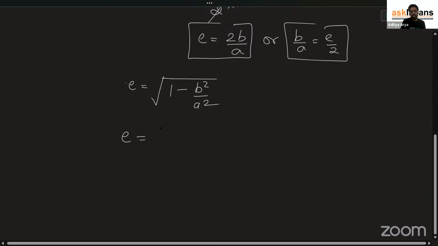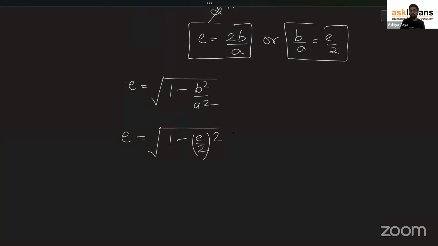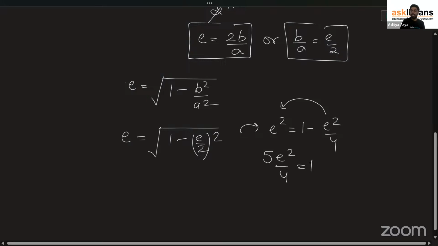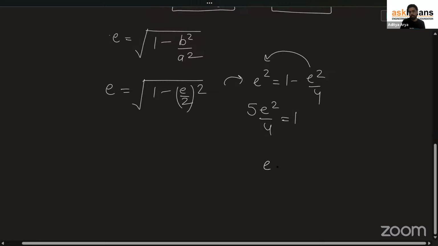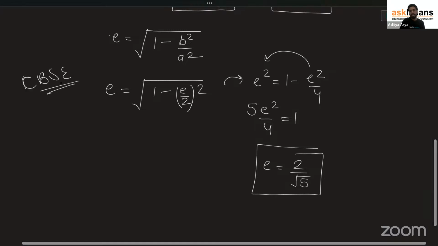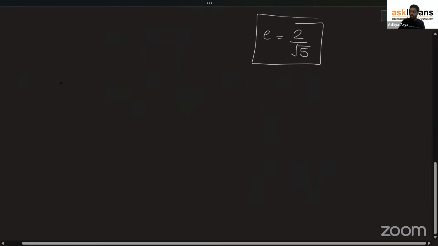So e is equal to under root of 1 minus (e by 2) whole square. Solve it, taking square on both sides. e square is equal to 1 minus e square by 4. Taking it over here, you will have 5e square by 4 is equal to 1. Take root. If you take root and cross multiply, you will have 2 by root 5 as your answer. I would say this is a completely CBSE level problem.